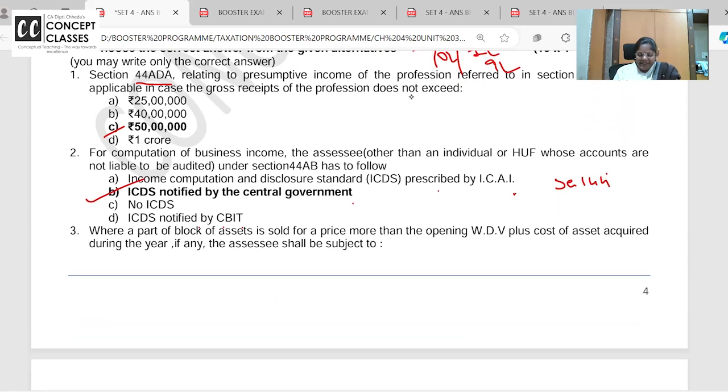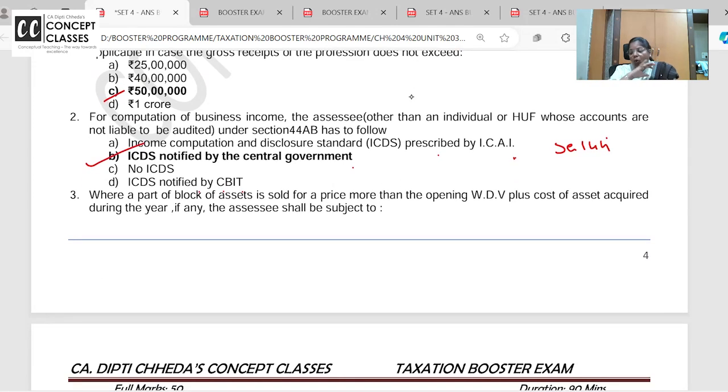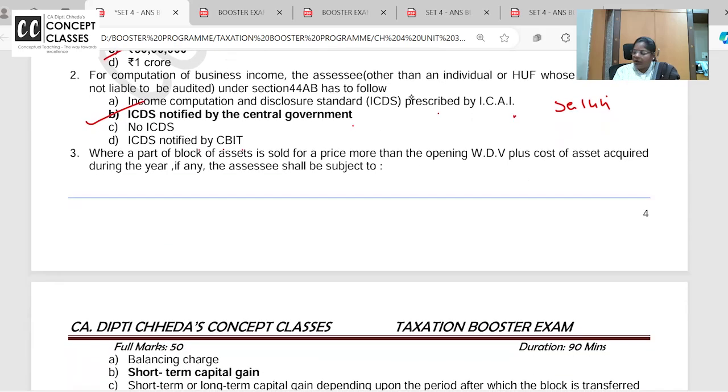So 10 ICDS are prescribed to be followed by all whose books of accounts are audited. Right. Next now.